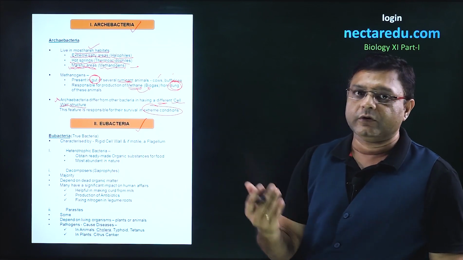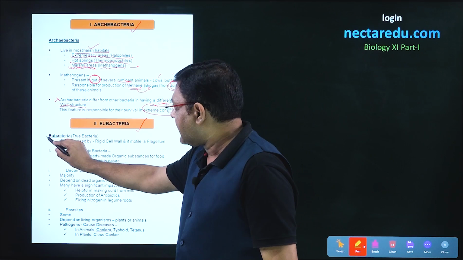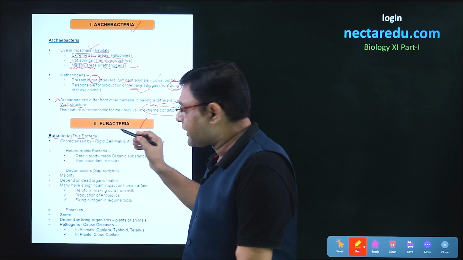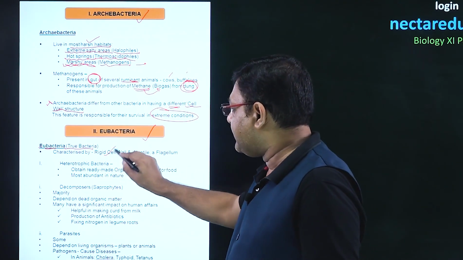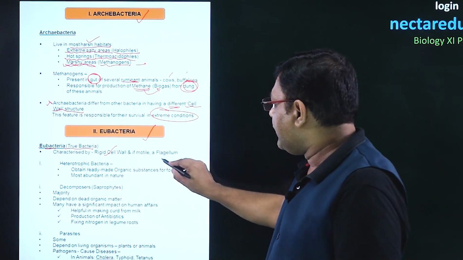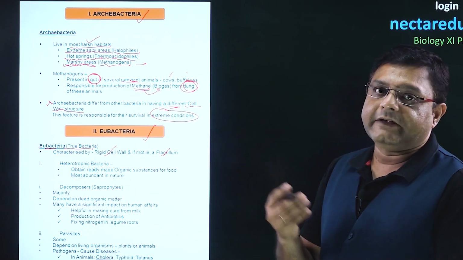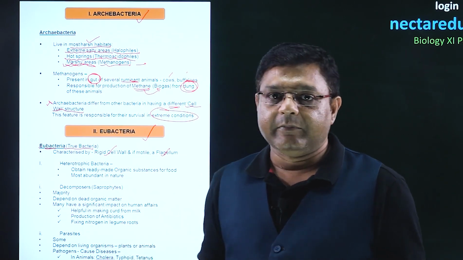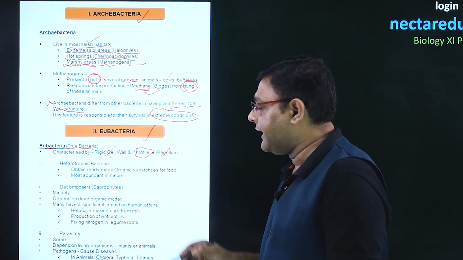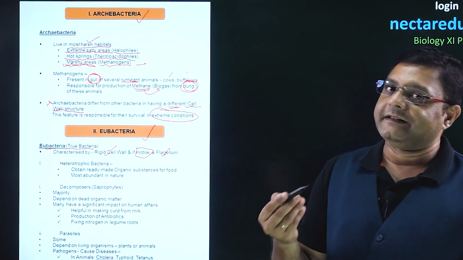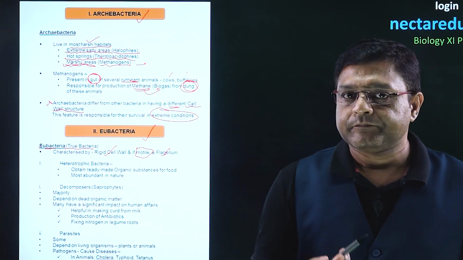After this, moving to the true bacteria, which are called eubacteria. The term eu refers to true. So, these are the true bacteria which we usually talk about. These bacteria are characterized by a rigid cell wall and also a flagellum. Flagellum can be present or it can be absent. If flagellum is present, then the bacteria will be motile. If flagellum is absent, then the bacteria will be non-motile.